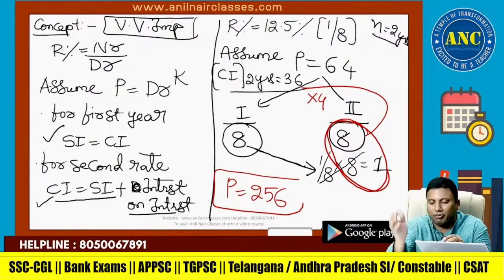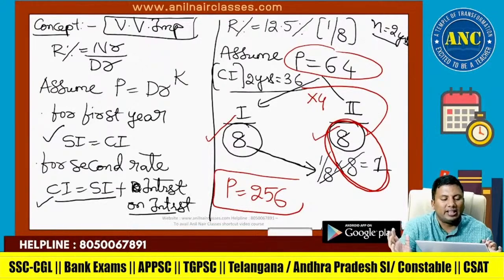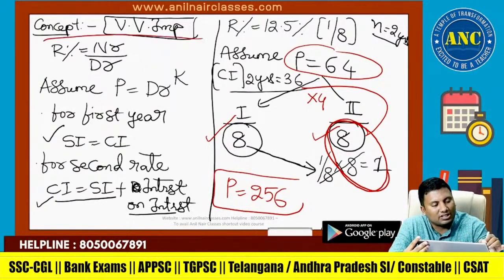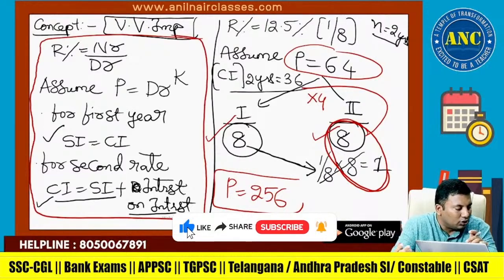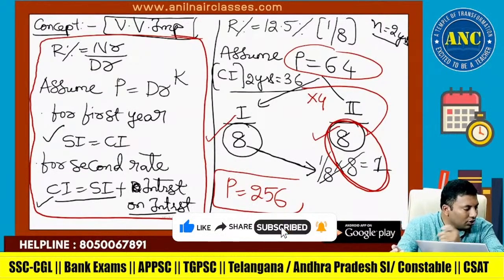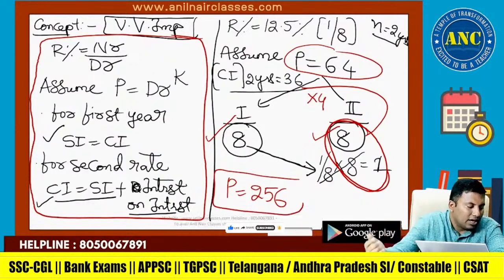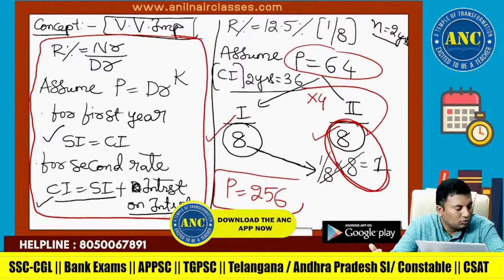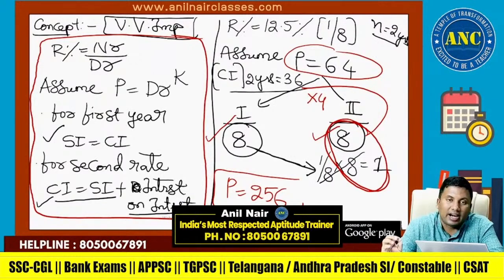Principal is 64. First year SI is 1/8 of 64, which is 8. Second year it is 1/8 of 8, which is 1. Please make a note of this concept. If R percentage is numerator by denominator, assume principal equivalent to denominator power k. Please write down this.